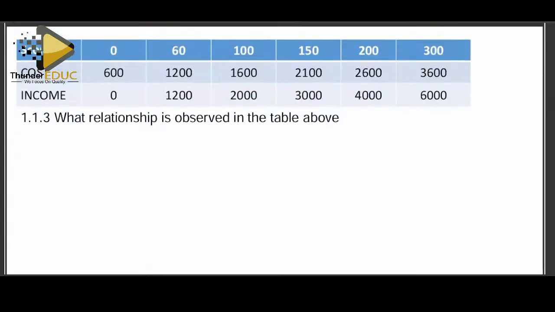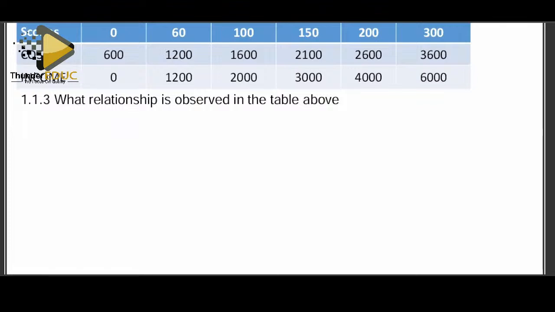Okay, we continue and we see what relationship is observed in the table. This is increasing. It's an increasing relationship. Or you may tell us it's a direct relationship.